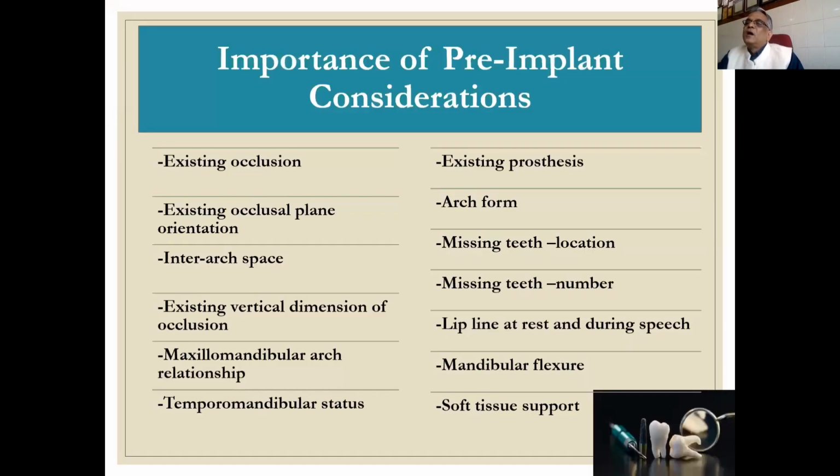These are: existing occlusion, plane, interarch space, vertical dimension of occlusion, maxillomandibular relationship, status of TMJ, existing prosthesis, arch form, missing teeth location, missing teeth number, lip line, mandibular fracture, and soft tissue support. These are the basic anatomical and clinical considerations we should take into consideration before planning any implant.